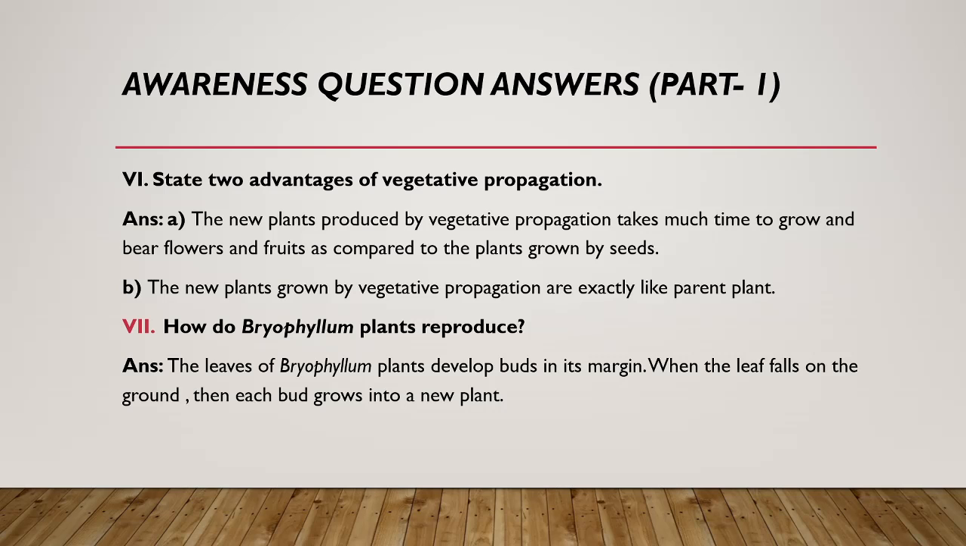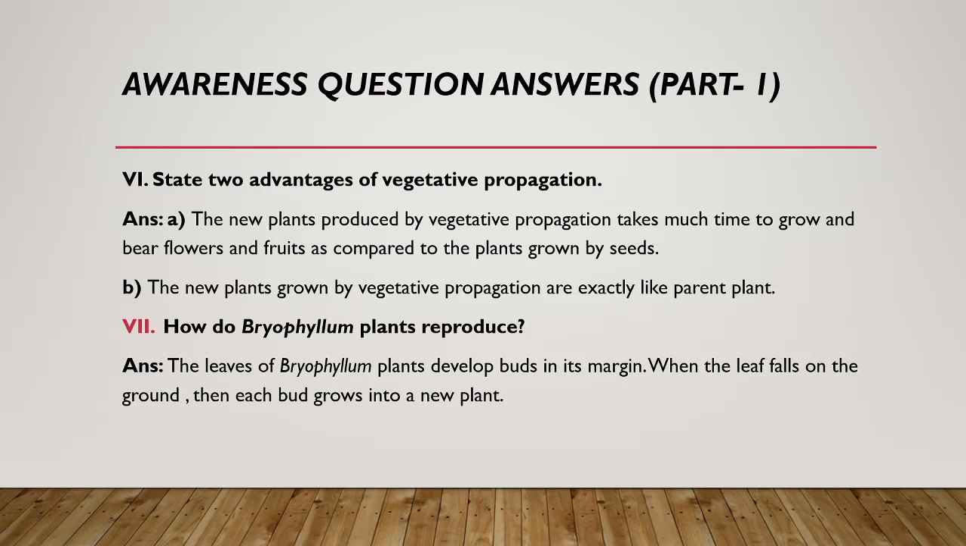That means, compared to the plants which are grown normally by seeds, the plants grown by vegetative propagation take less time, for flower bearing and fruit bearing also, than the plants developed by seed.